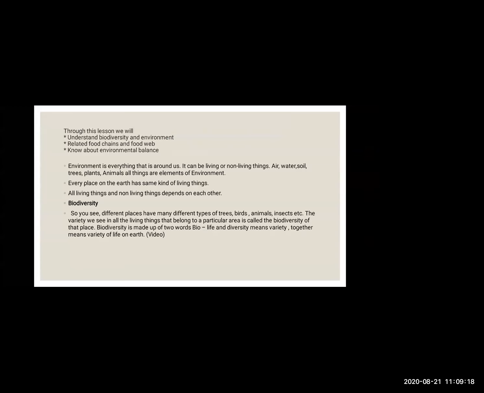Environment is everything that is around us. Everyone must know what environment is. It is everything around us, all living or non-living things. Living and non-living things around us are called an environment. Air, water, soil, trees, plants, animals, all living things are elements of the environment.